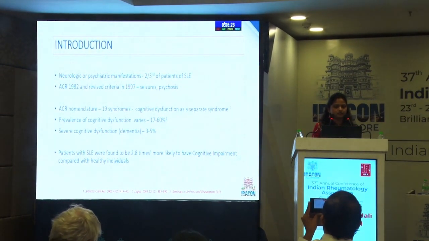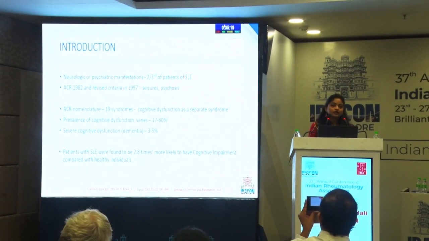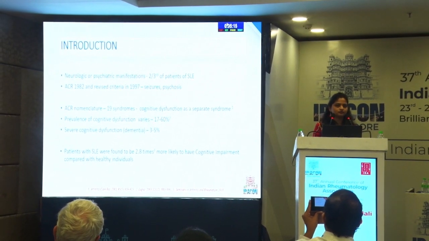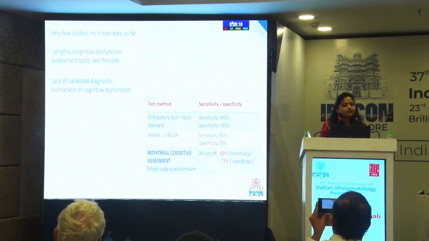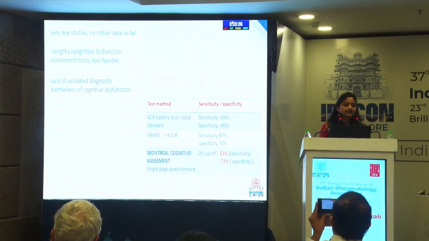Patients with lupus are found to be 2.8 times more likely to have cognitive impairment because of the underlying pathophysiological mechanisms when compared to healthy individuals of the same age group. The major issue was that there are no validated diagnostic biomarkers to diagnose cognitive dysfunction, because of which there are very few studies and there is no Indian data available so far.